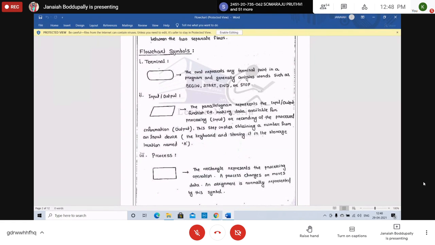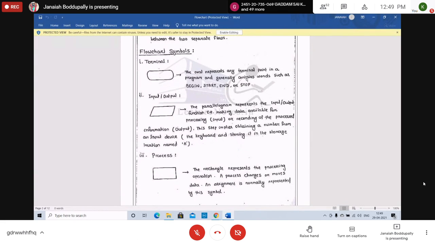Second symbol is a parallelogram. Parallelogram is used to write input and output values. Parallelograms are used to represent the input output function, making the input data available for processing and recording of the processed information as output. The parallelogram is used to represent input and output values.